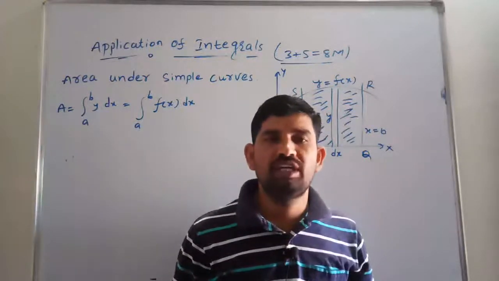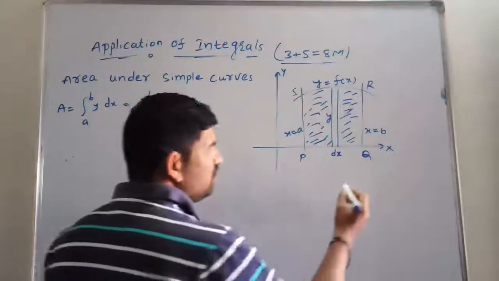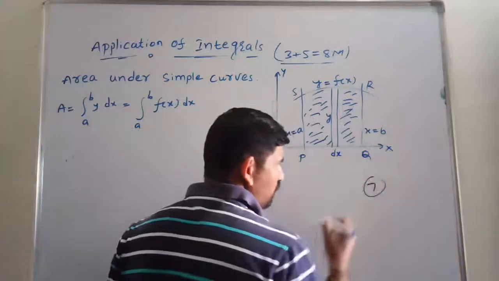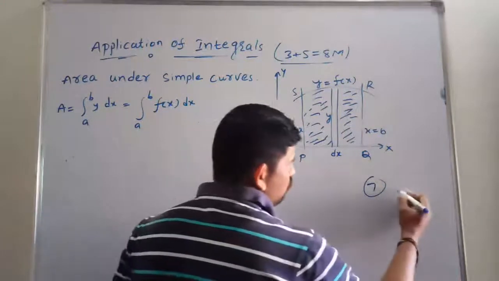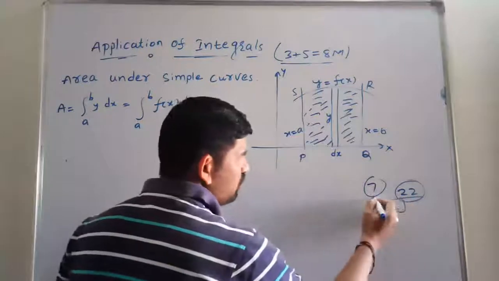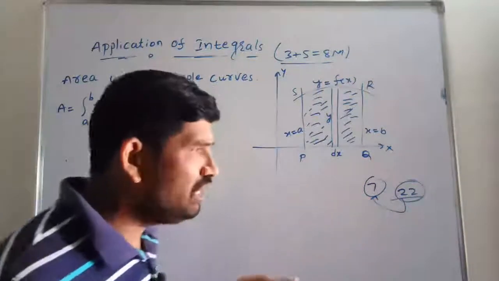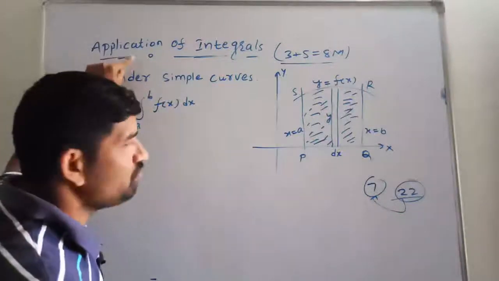Friends, we have completed one of the important chapters. That chapter is Integrals, chapter number 7. In the NCERT board, we get 22 marks from only this one chapter, Integrals. So we have completed chapter 7, and now in this class we are going to start chapter number 8.